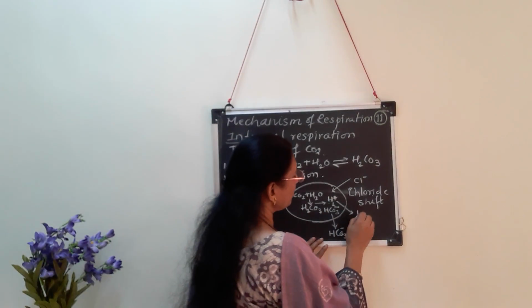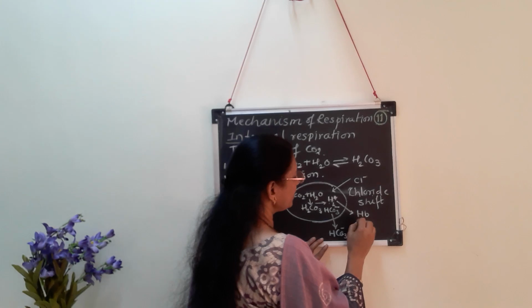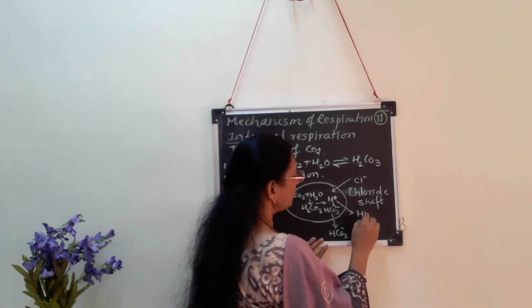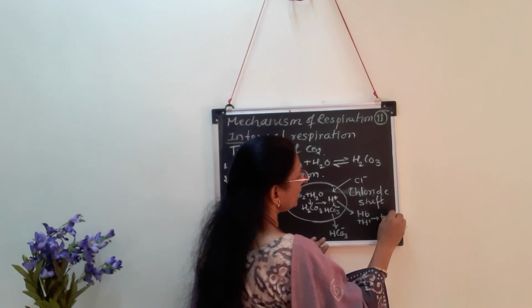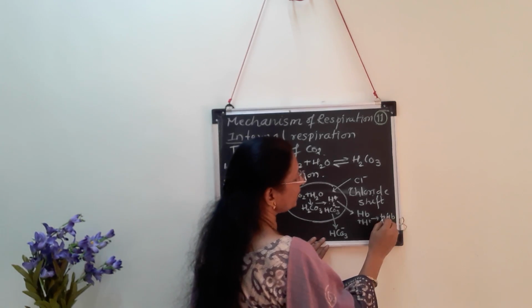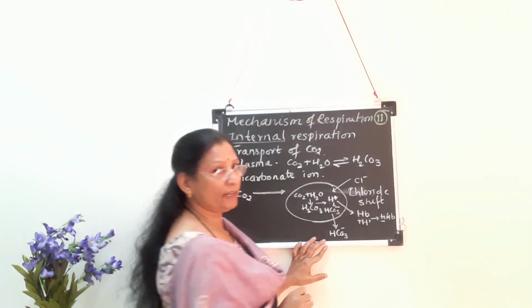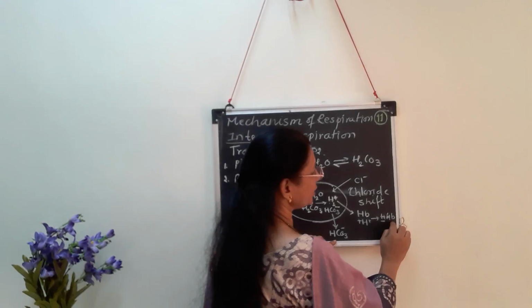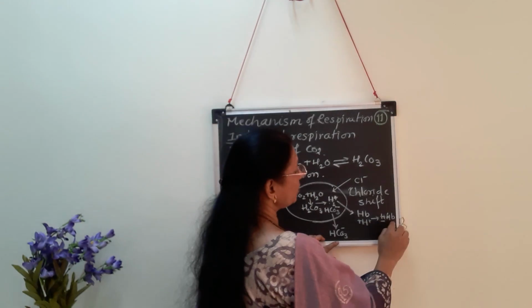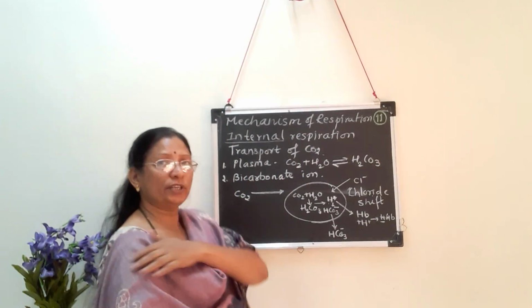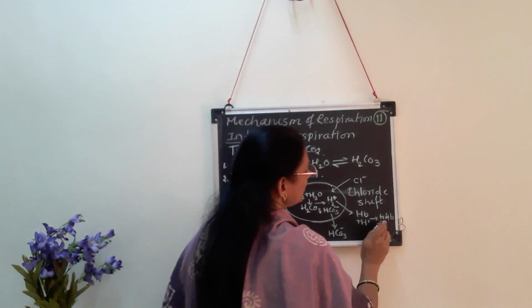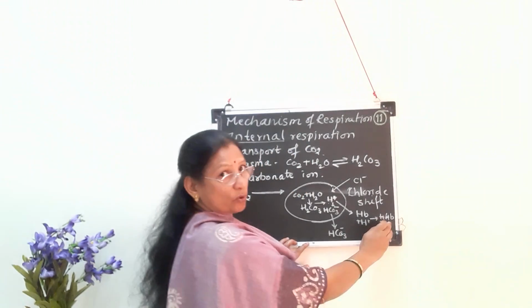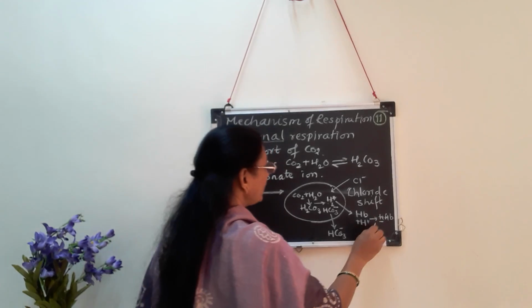This H plus can combine with hemoglobin and it results in the formation of HHb. What is this HHb? As hydrogen ion is there, this Hb is called reduced hemoglobin. Reduced hemoglobin is also called deoxyhemoglobin. So deoxyhemoglobin is formed.